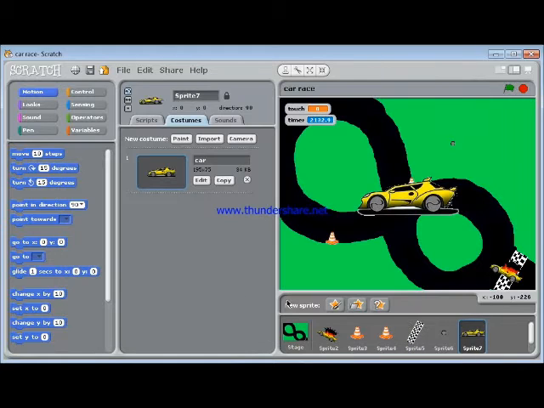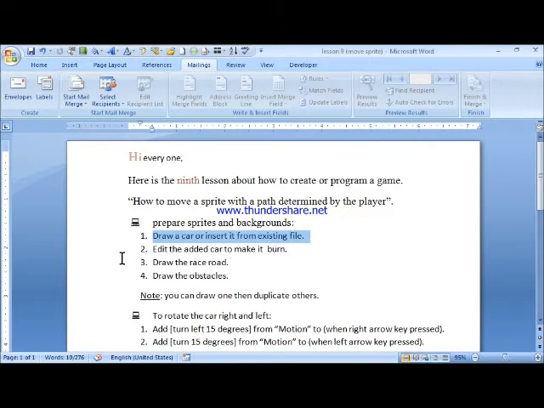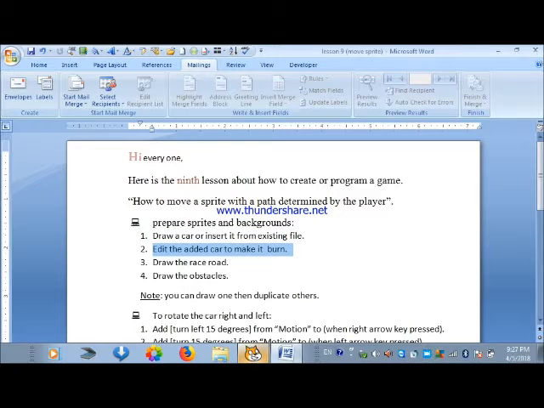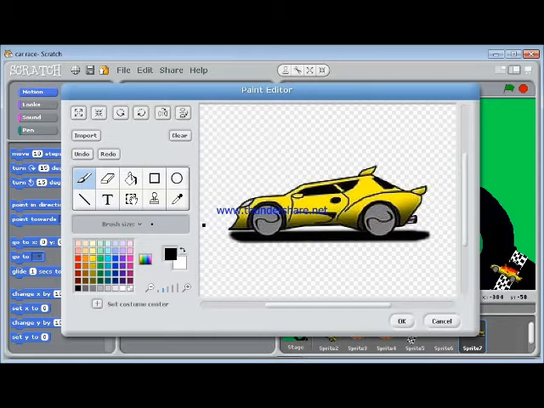Second, edit the added car to make it burn. We could copy the car sprite and click on edit on the copied sprite. And then we draw fire on the top of this car, so it will look like it is burning.